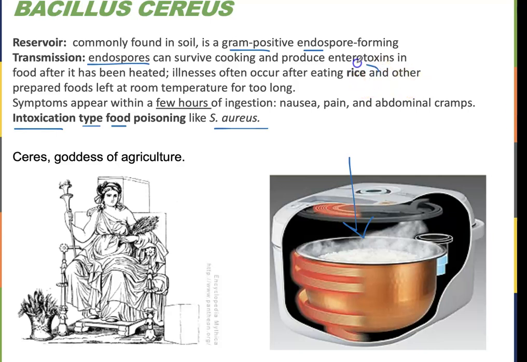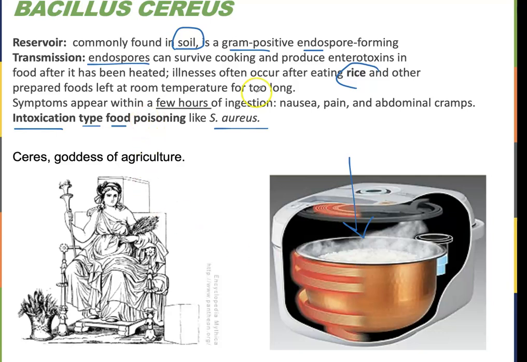So that's why I have it bolded here. And basically, rice will naturally have some of these spores of Bacillus cereus because it's in the soil, right? So when you harvest rice, you're going to have those spores with the rice. When you cook it, the spores are very hardy. Remember, spores can withstand a lot of different temperature extremes. But in this nice warm environment with lots of rice, yum yum, right? The endospores can germinate. When they germinate, then the Bacillus cereus can go ahead and make that toxin.